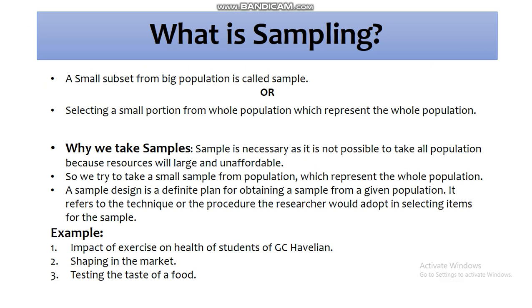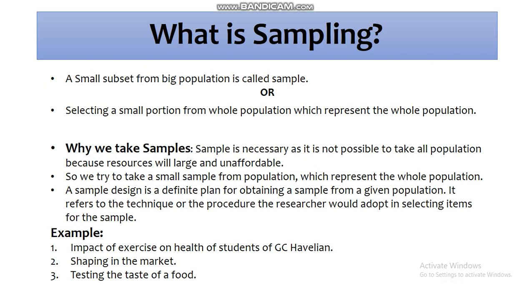Actually, in research studies, it is not possible for a researcher to study each and every individual from his or her population. So they choose some individuals who represent the whole population, get the data from them, and extrapolate this data to the whole population. This is the main and important step in research, which is worldwide accepted. Now we discuss why we need sampling.